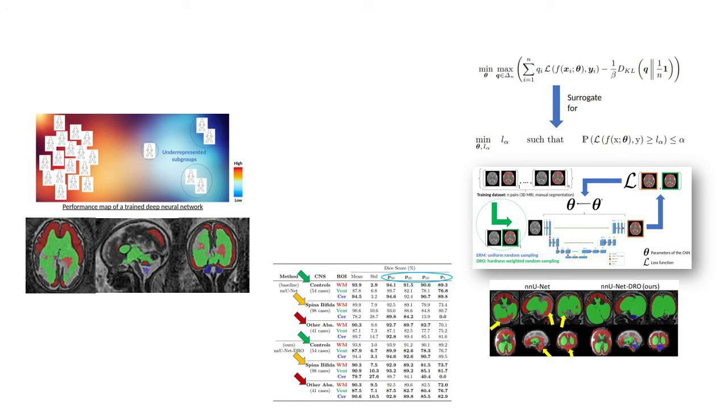Last but not least, despite some improvements, distributionally robust optimization does not appear to be sufficient to tackle this difficult problem. And we think that new methodologies are needed to improve the robustness of deep neural networks to anatomical variability in fetal brain MRI.